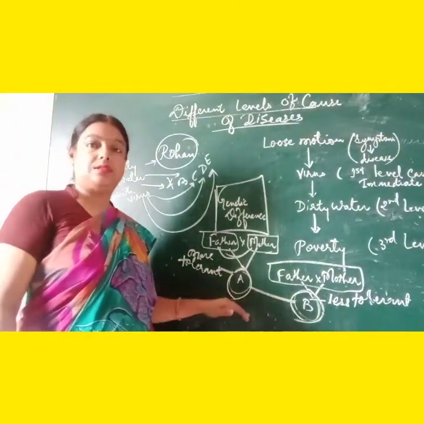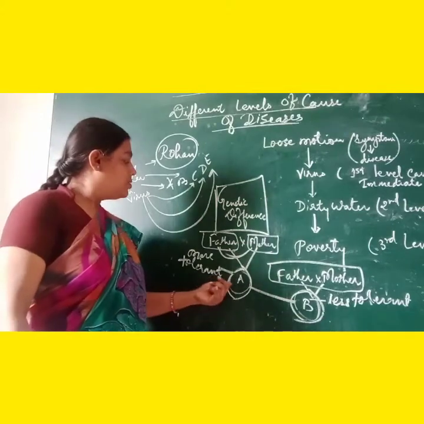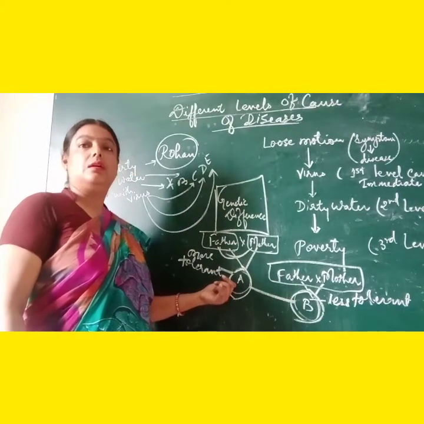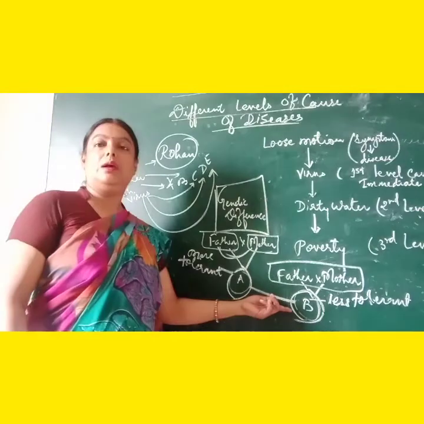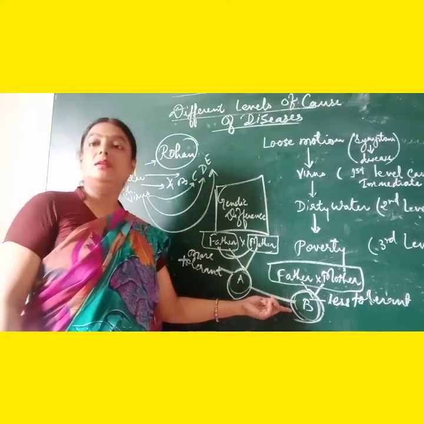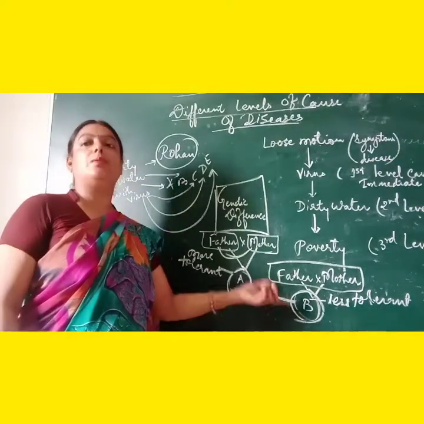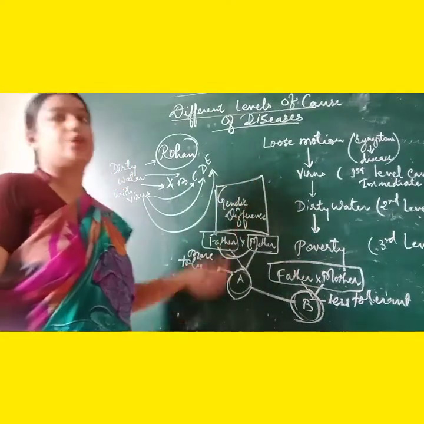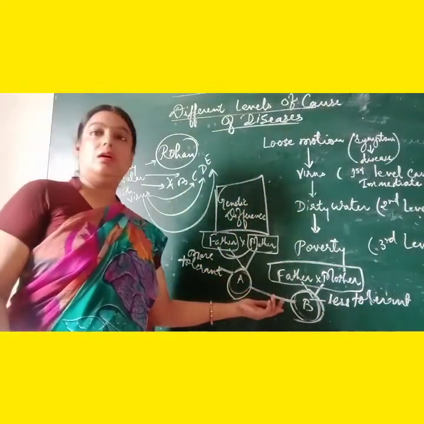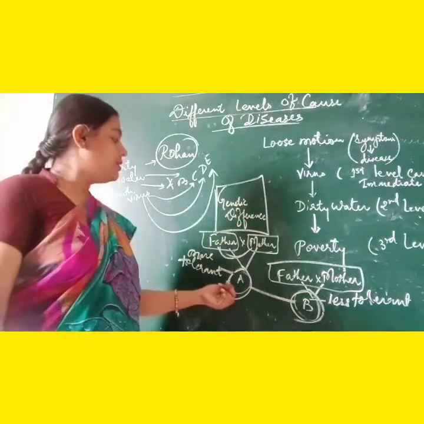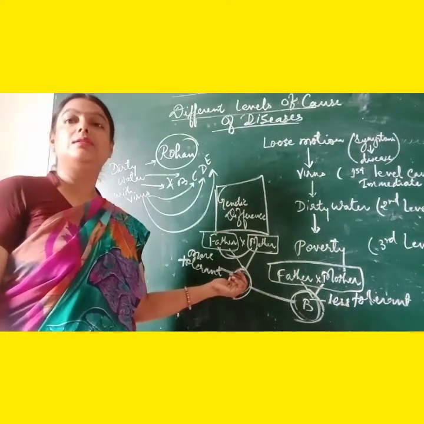And because of this, child B will be suffering from the disease caused by that particular virus very easily, whereas child A will remain safe.